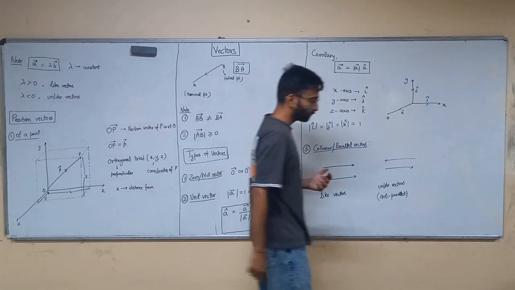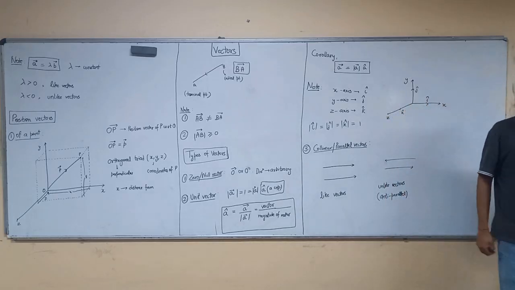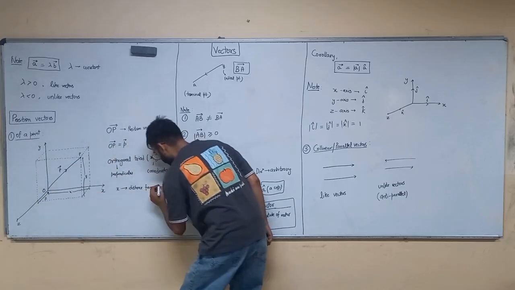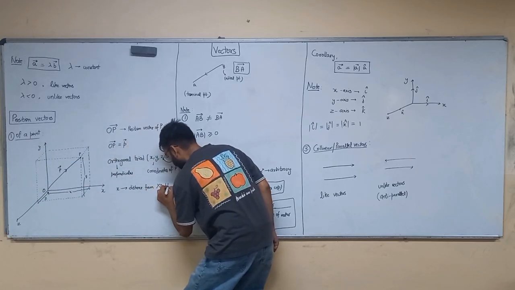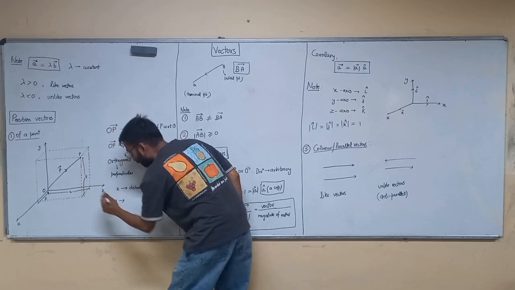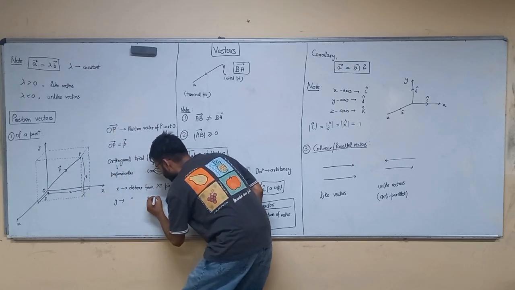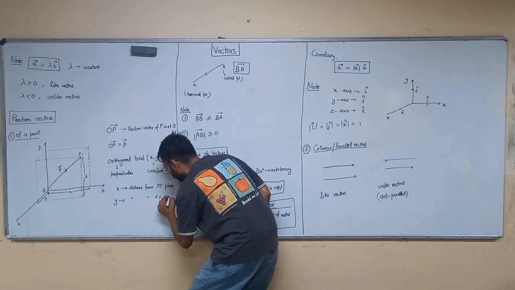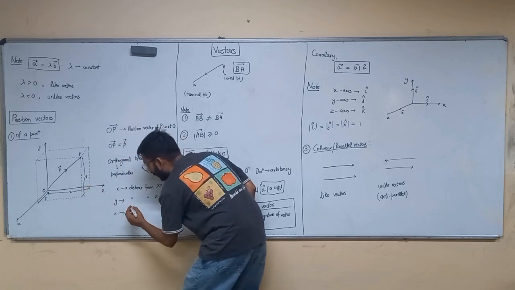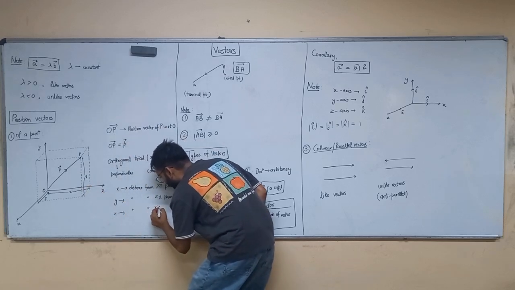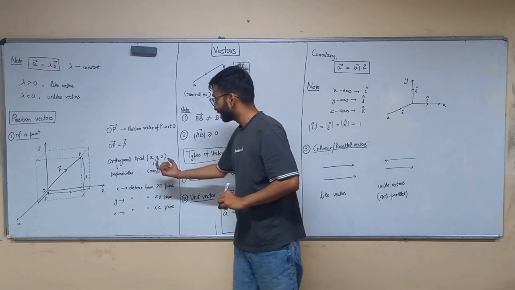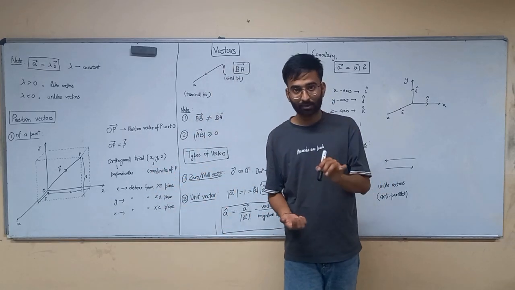What do we call x? X is the distance from the yz plane. And what is small y? Small y is the distance from the zx plane. Similarly, z is called the distance from the xz plane. सबको समझ में आ गया x y z क्या है? These are orthogonal triads. These are also called the coordinates of point P.